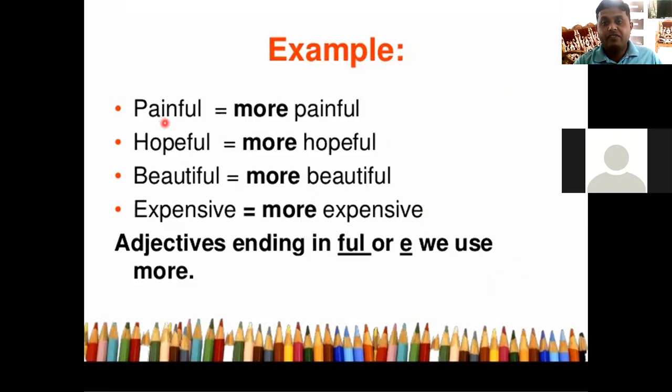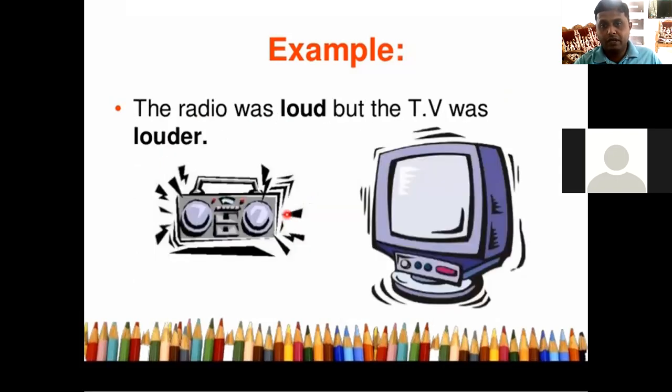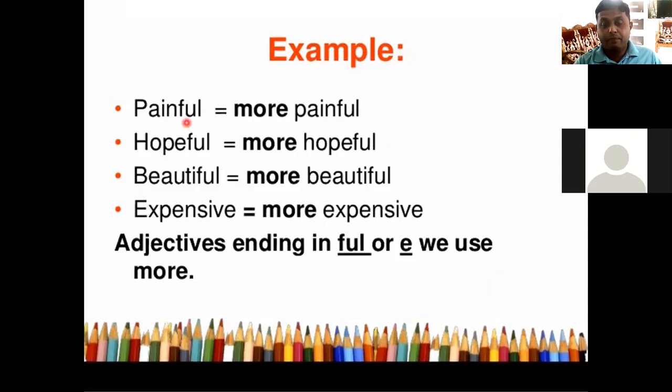If we say painfuler, hopefuler, beautifuler, that would be wrong. For the comparative form of words like painful, we must add more. So more painful, more hopeful, more beautiful, more expensive.